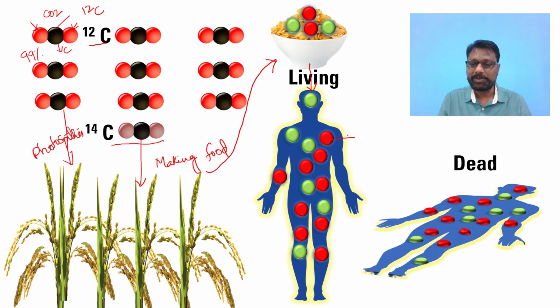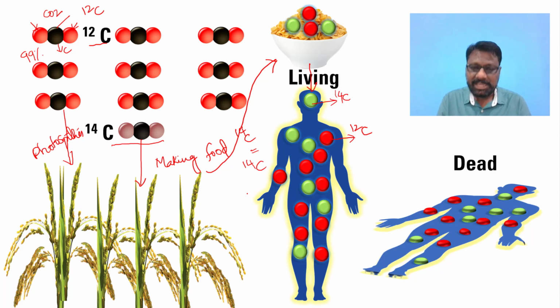The red color represents the stable one and the green color represents the C14. Now the amount of C14 which is present in the atmosphere is equal to the amount of C14 which is present in the human individual, that is, the body.